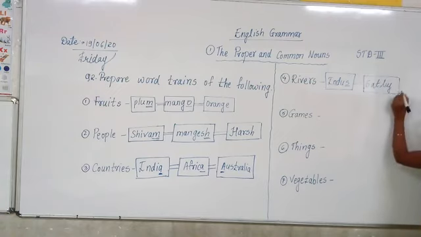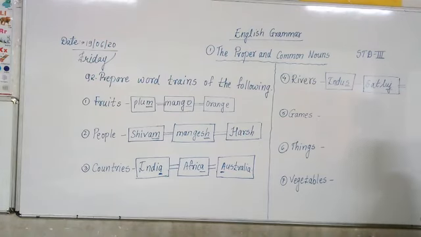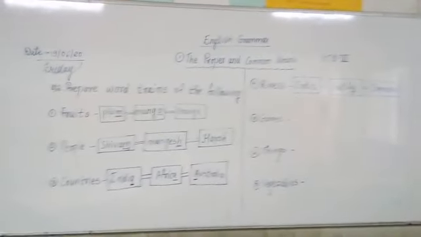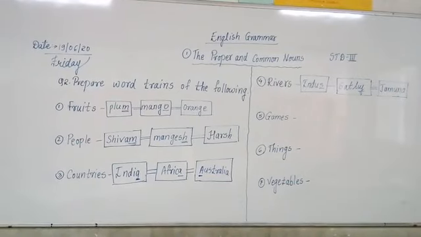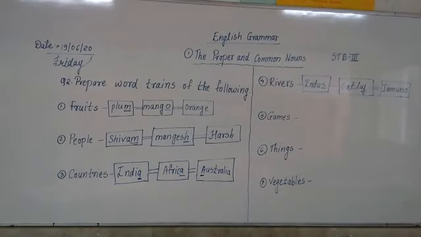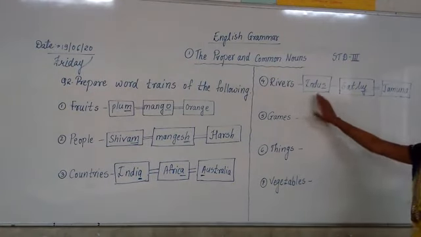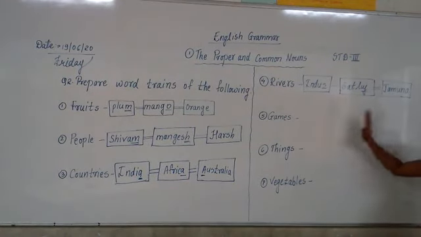Which river? Satluj river. Now the last letter is J. So which river name will come from J? Can you tell? Jamuna. Jamuna is the name of a river. Can you see? Is it visible for you to see Jamuna river? Just a minute, I will adjust. Okay. Can you see now the name Jamuna? Rivers: Indus, Satluj, Jamuna. Now games.